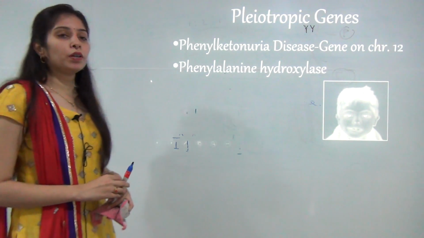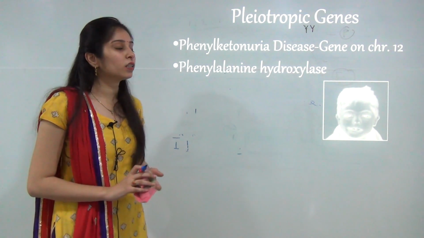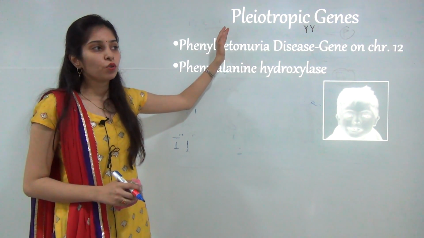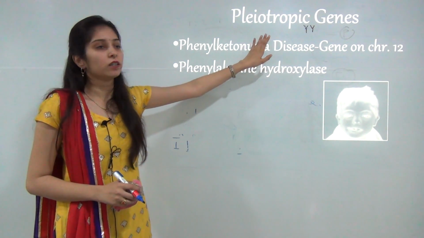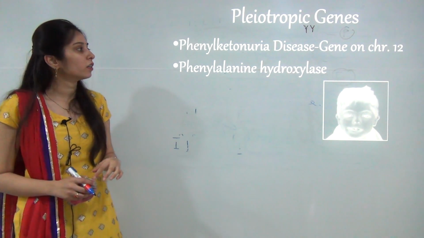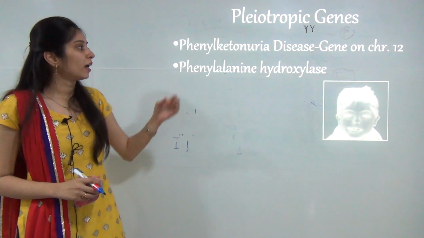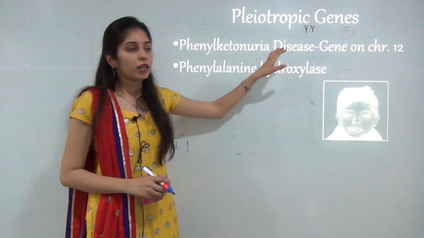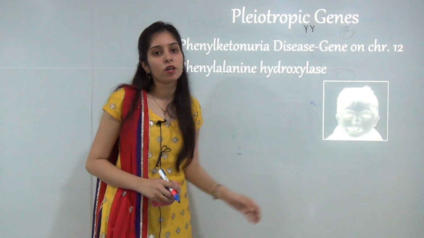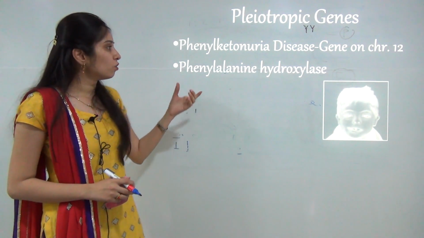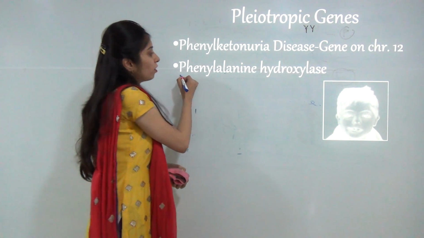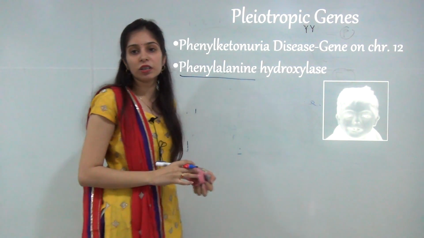Next are the pleiotropic genes. Pleiotropic genes are related to the ability of a single gene to show different kinds of phenotypic effects. Due to such genes, some diseases can be caused, like phenylketonuria. It occurs on chromosome number 12 due to mutation and substitution, and due to this disease there is a lack of the phenylalanine hydroxylase enzyme.